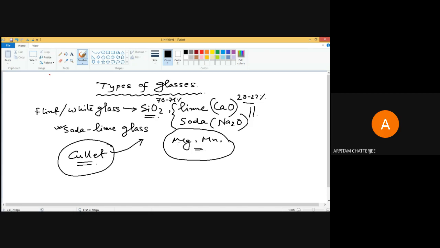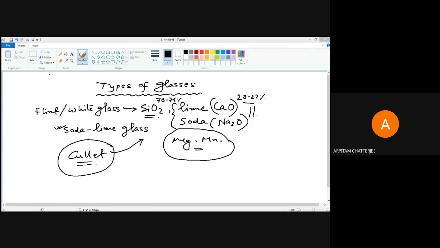Before the glass comes to that semi solid state, it should not be totally liquid, otherwise you cannot form it. So it depends on the quality of glass you want to produce, and accordingly you can decide the amount of cullet.